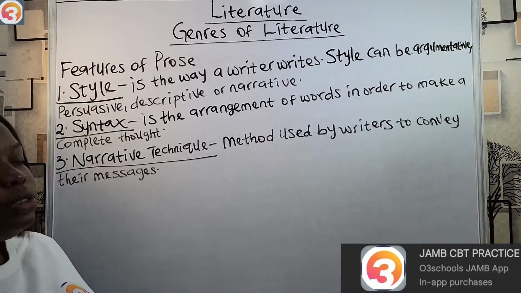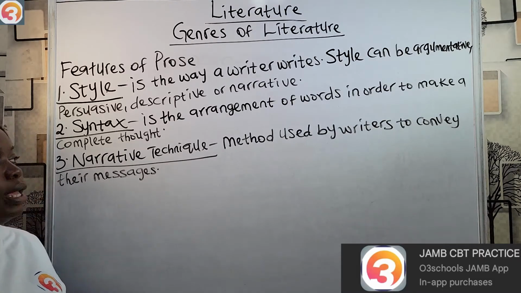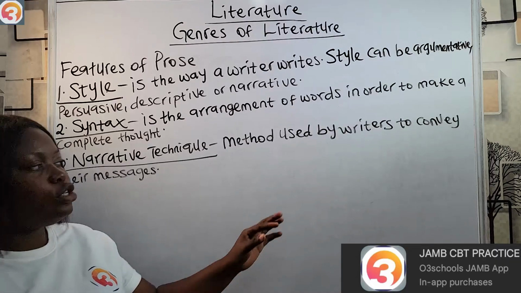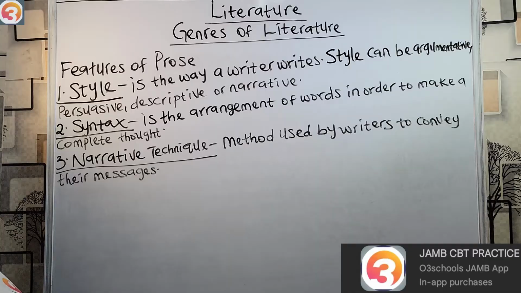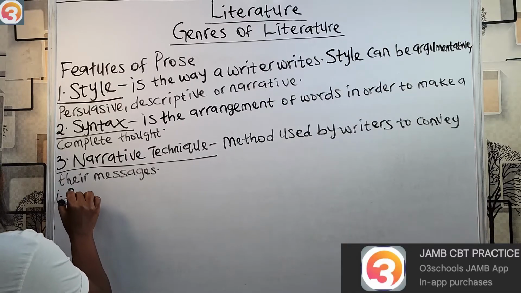So another feature of prose is narrative technique. I would say it's a method used by writers to convey their messages. Some narrative techniques include, and under this we now have, point of view.